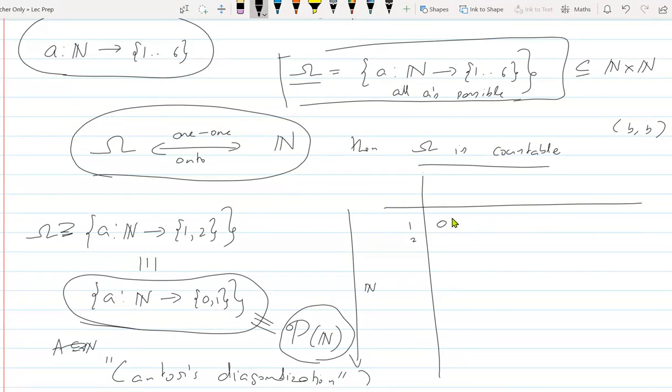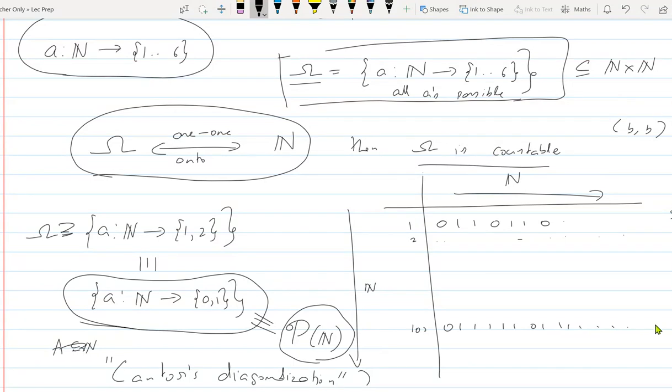The x-axis is also natural numbers, and the 0, 1 indicates whether that element in the natural numbers is in the set or not. So you have some sequence, and for every natural number, for 100 also, there is a binary sequence.